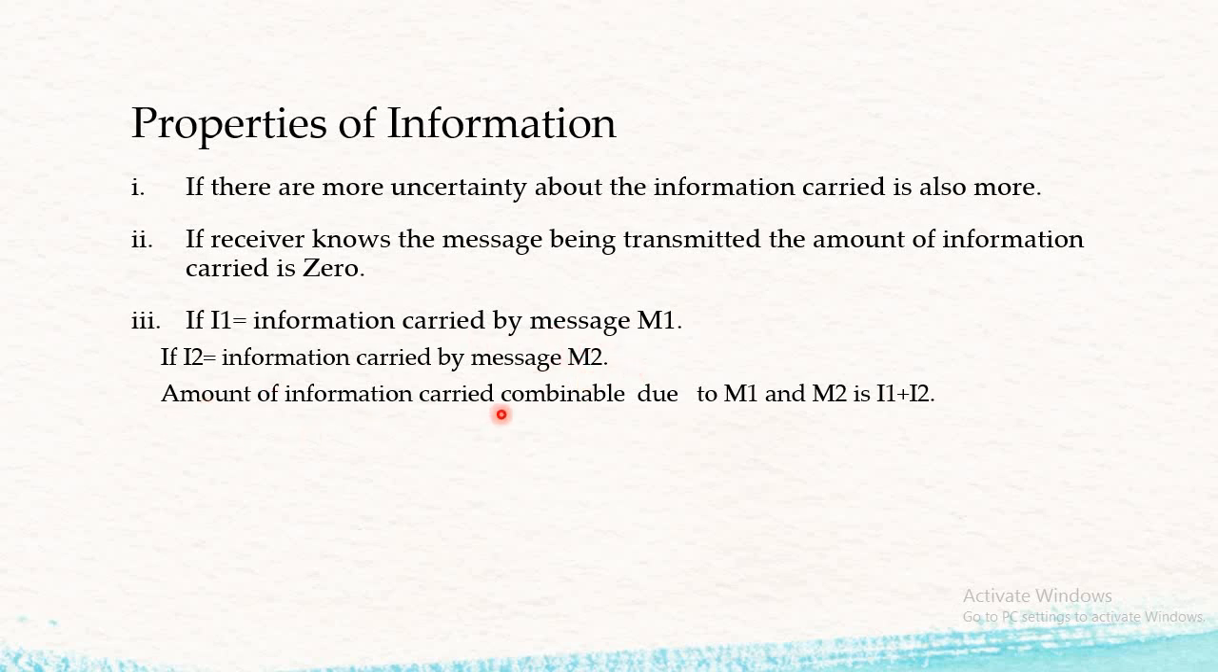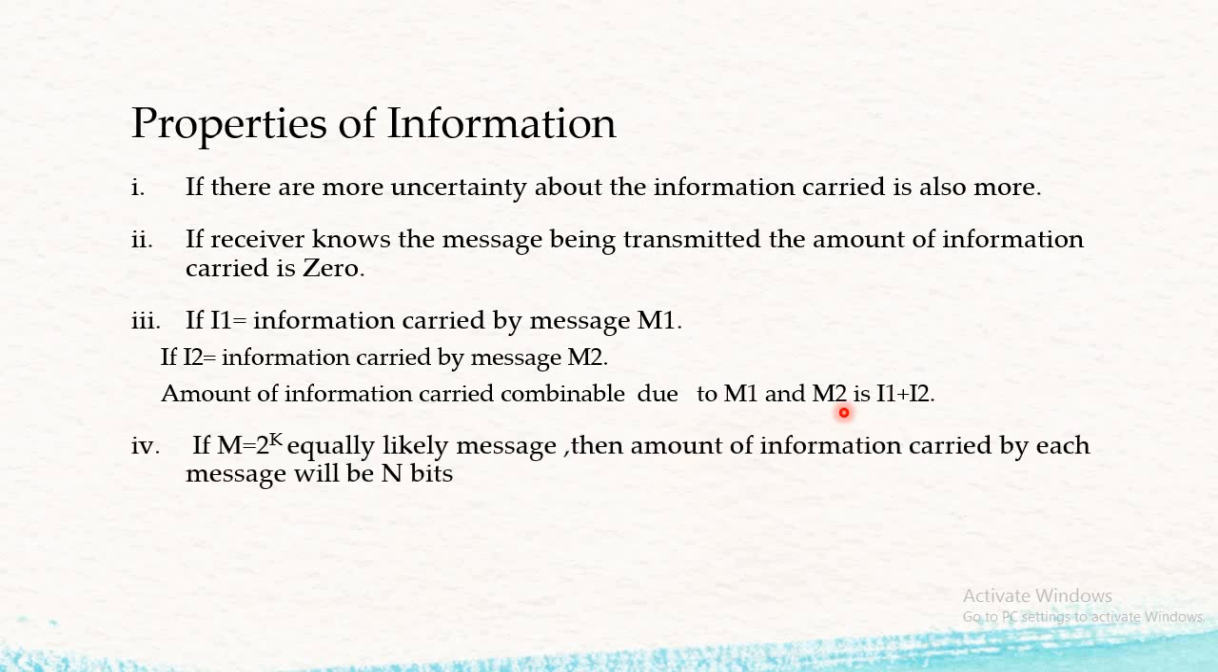Now the total amount of information combined due to message 1 and message 2 is I1 plus I2. If M is equal to 2 raised to K equally likely messages, meaning we have M messages which are equally likely, then the amount of information carried by each message will be K bits. First example: now we are going to solve some examples based on information theory.